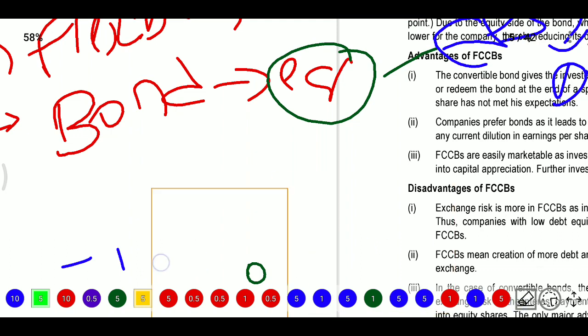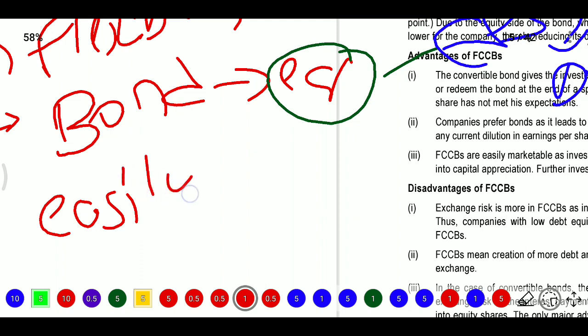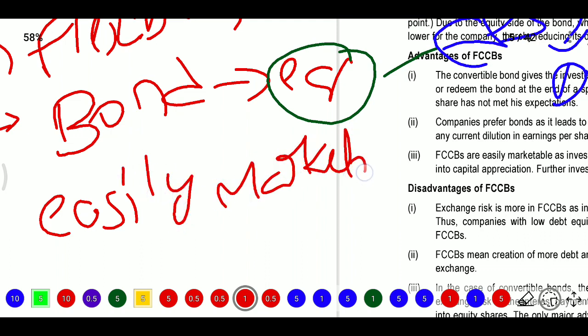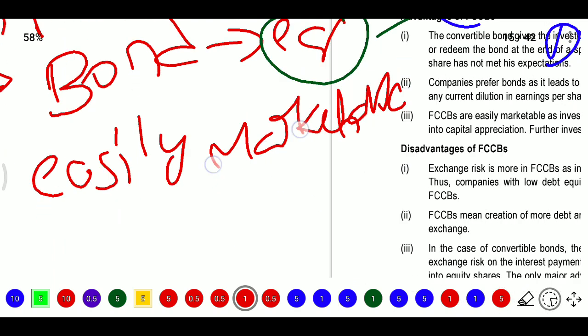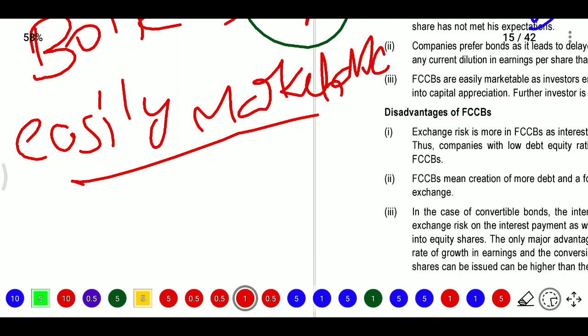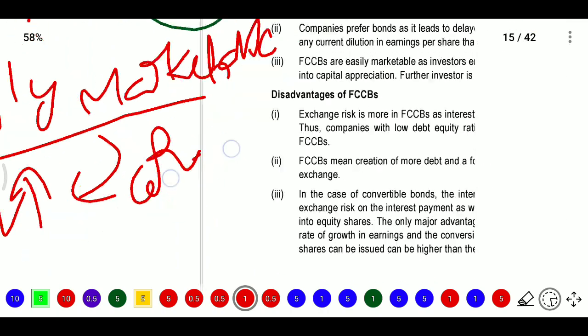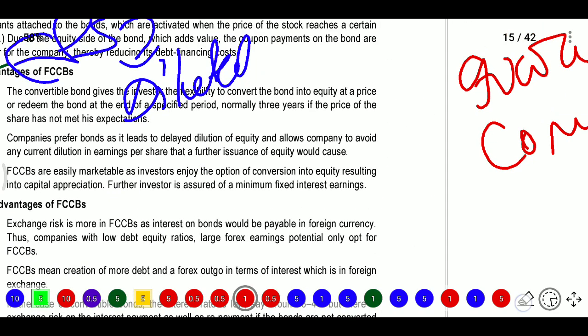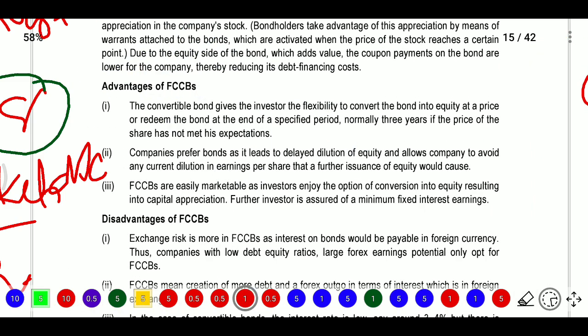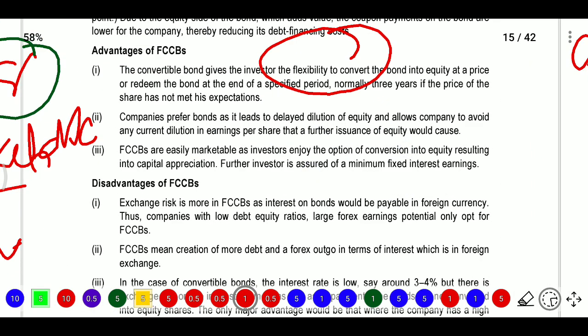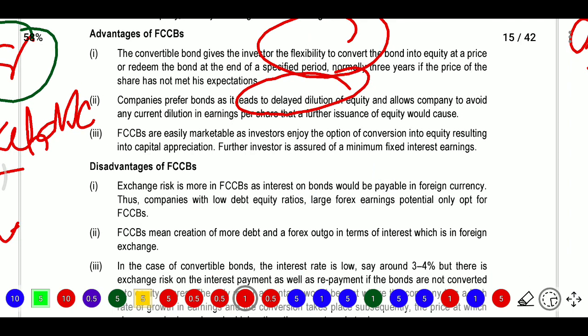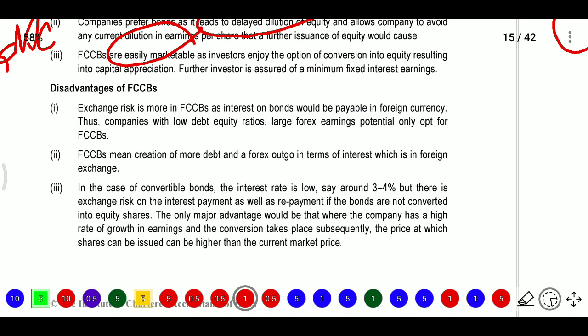Another advantage is that the company's bonds are easily marketable because they are foreign currency convertible bonds, so there is a larger market and they enjoy the option. With more marketability, the equity price may rise, so they may use the option if the conversion is appreciated. So firstly, it provides flexibility, it delays the dilution of equity, and it is easily marketable. Next, what are the disadvantages?